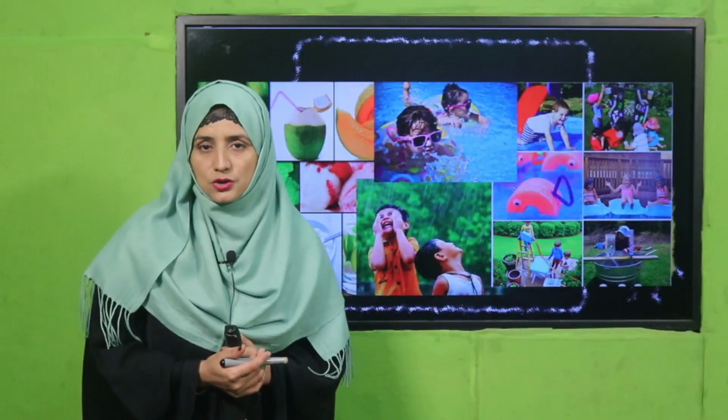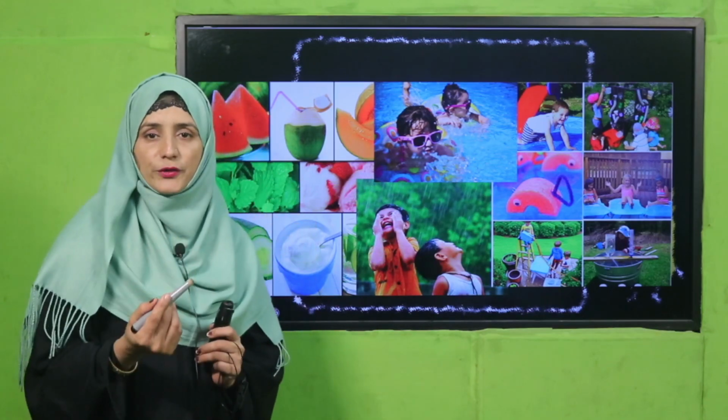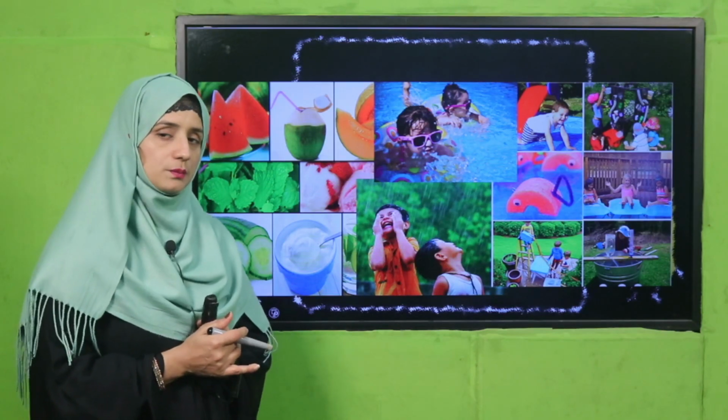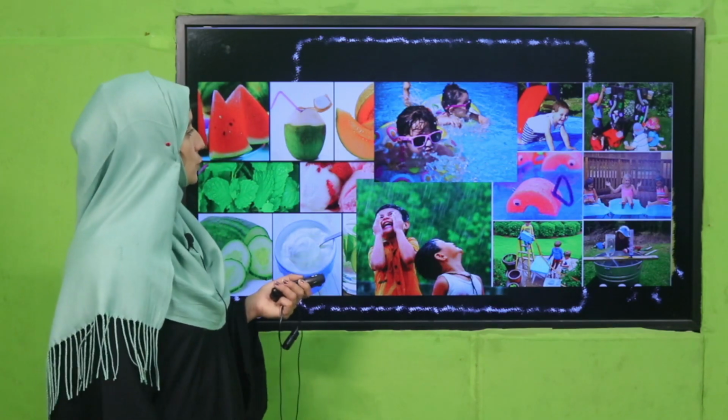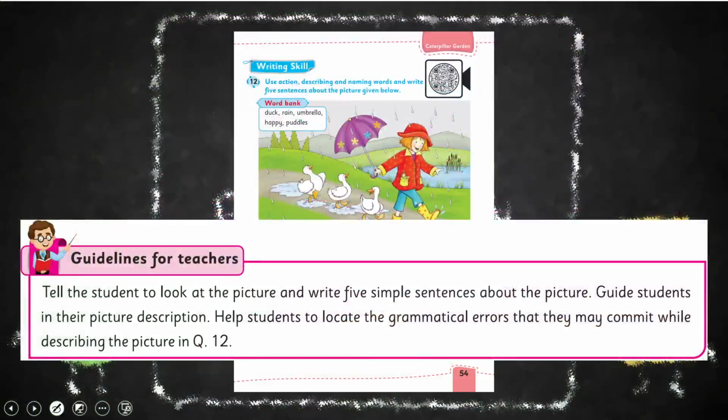Welcome back. Good job. I hope you have done it, because we can now describe different things using describing words according to the naming words and action words. Good job. Now what you have to do, my dear teacher, there is page number 54. Question number 12 is there. You have to tell the students to look at the picture and write 5 simple sentences about the pictures.